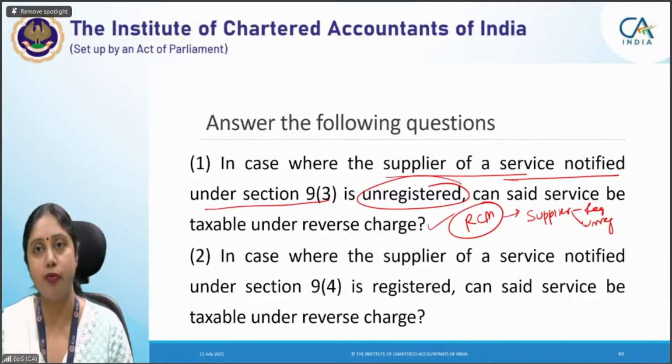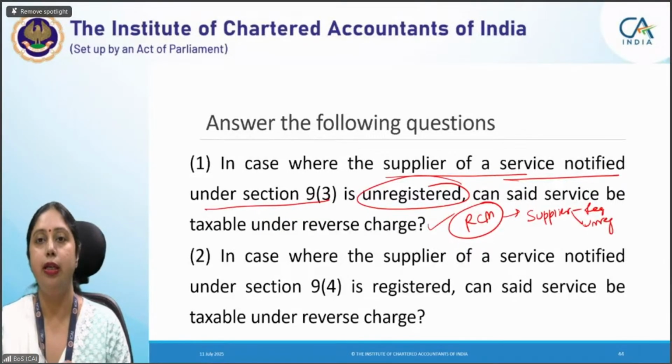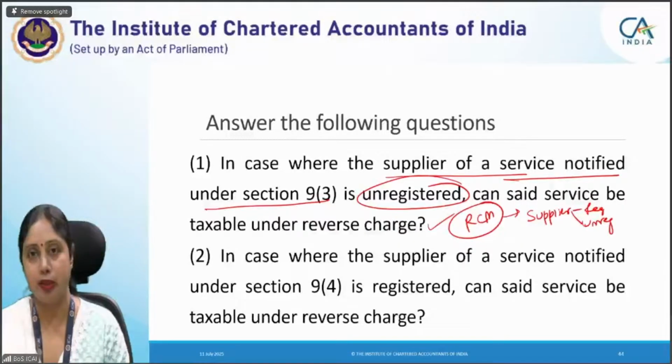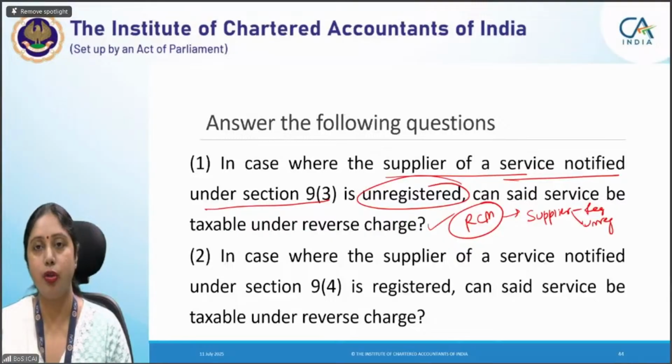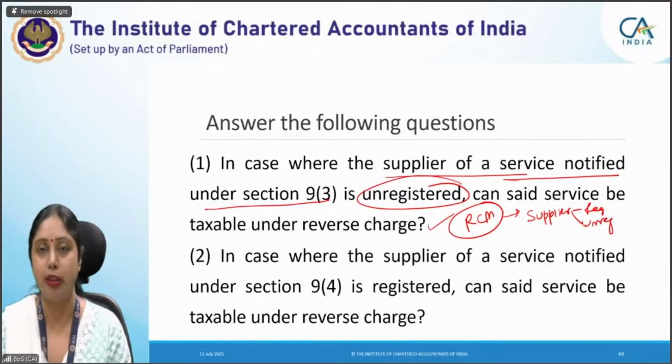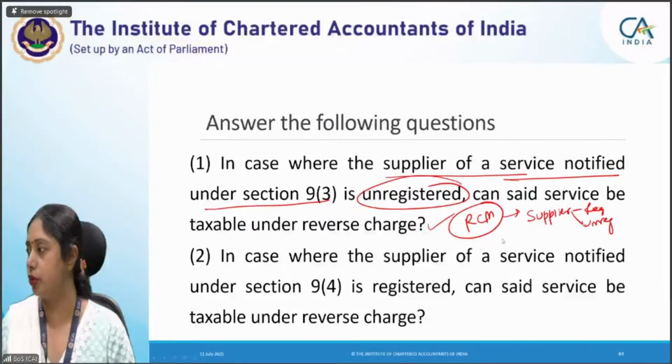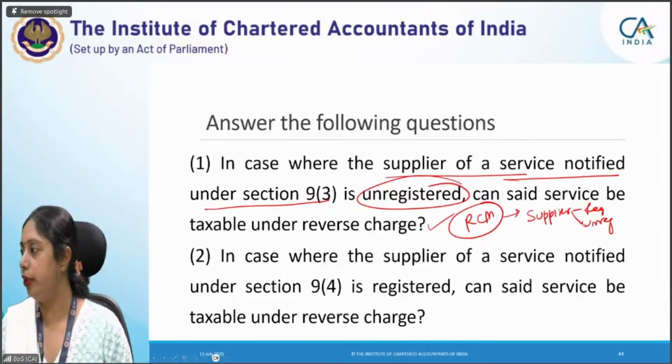But in case where service falls under Section 9(3), supplier is unregistered, the liability goes to recipient. He has to pay tax on the same. Registration of supplier is not relevant. It does not matter whether the supplier is registered or not. Okay. So this was a point which I want all of you to know. I wanted that you should know this point.